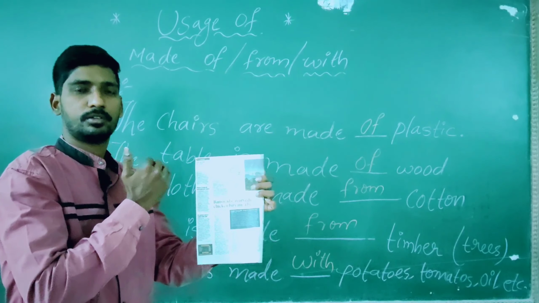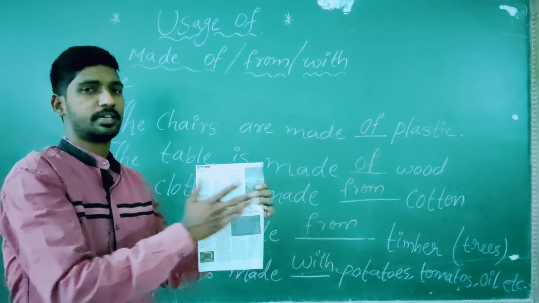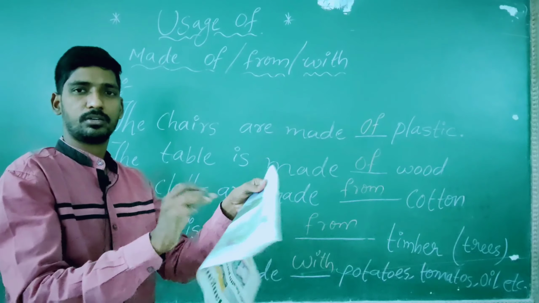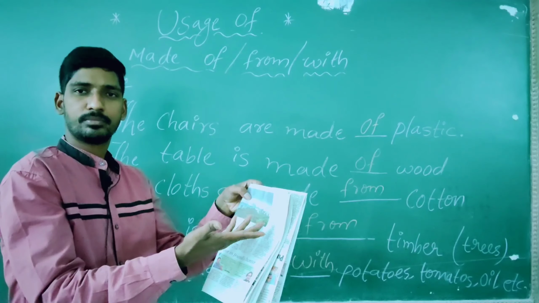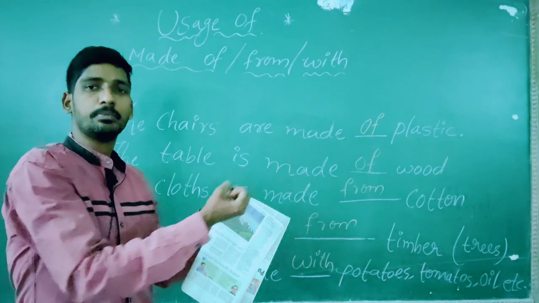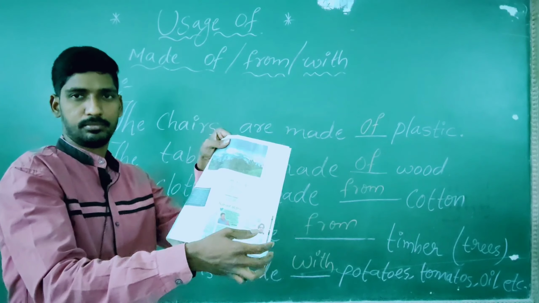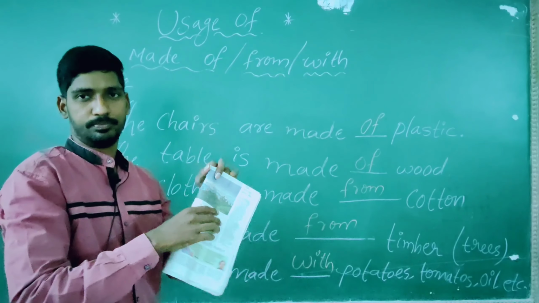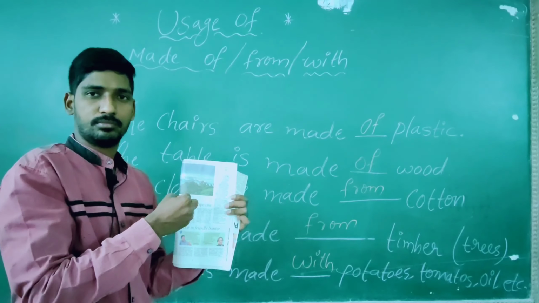Only paper we are looking. Only paper is seen to all of us. No timber at all. Only paper I am seeing. But in the process of making this, I use something. I use timber for making this. But after making this paper, the timber disappears. So you go with "from": from timber, from tree, or from wood.